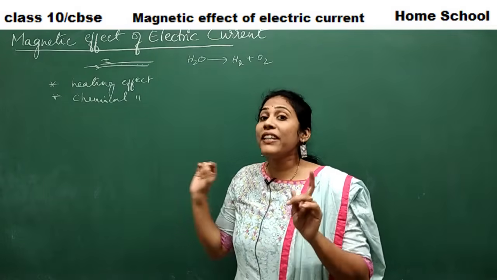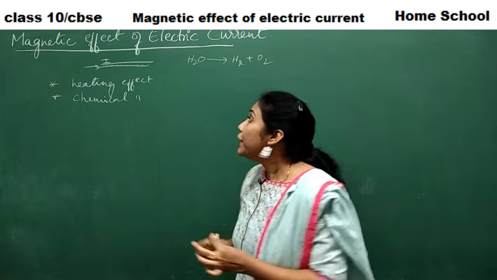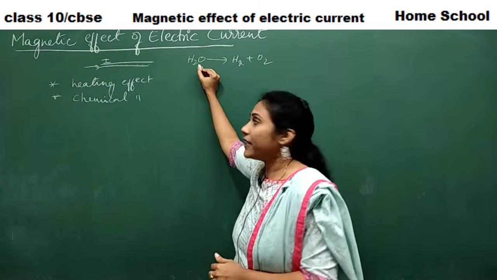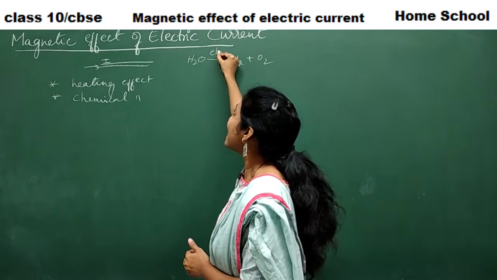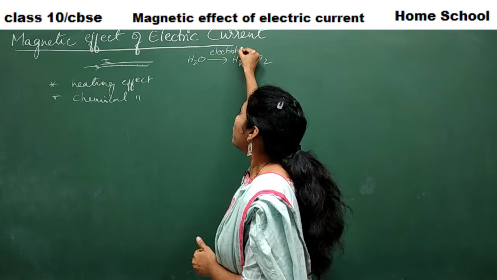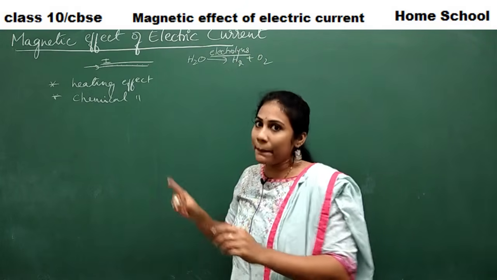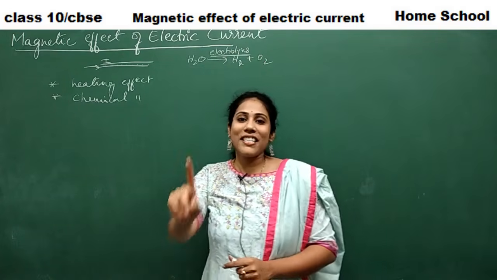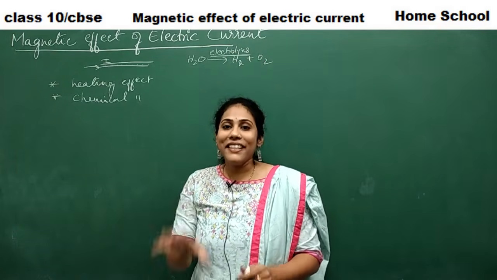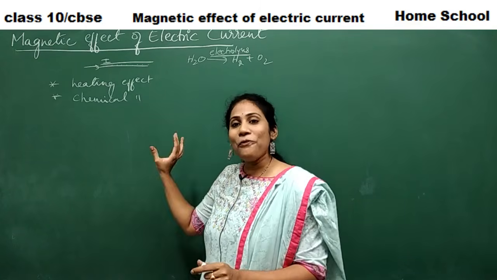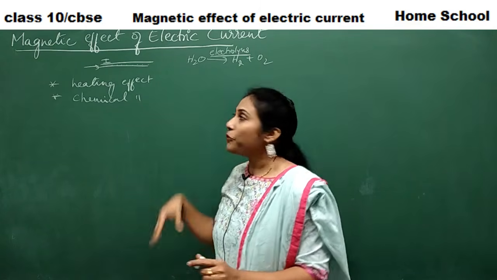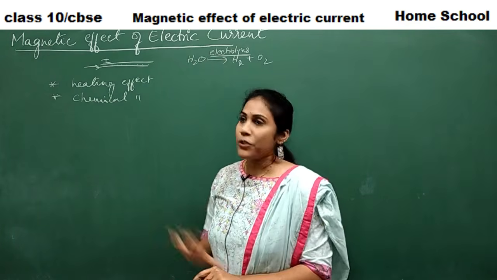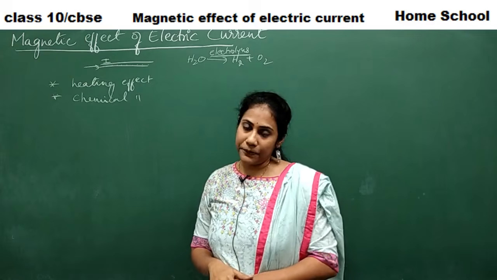That means we are using electricity to carry out a chemical reaction. We call those reactions electrolysis. We studied this in chemistry, in the very first chapter called Chemical Reactions and Equations. So electrolysis means we are breaking some molecules with the help of electricity. This is what we mean by chemical effect.